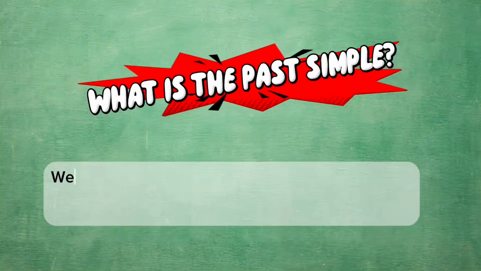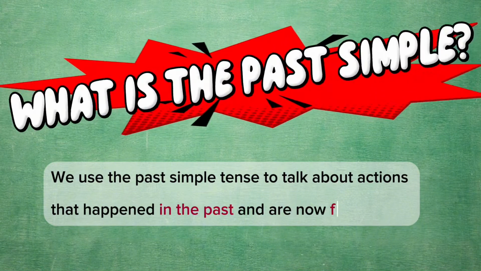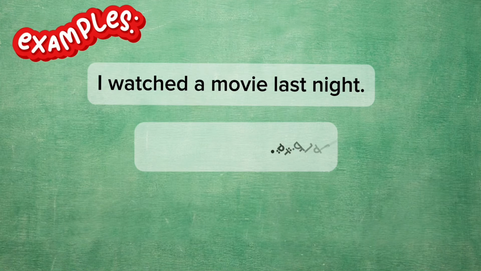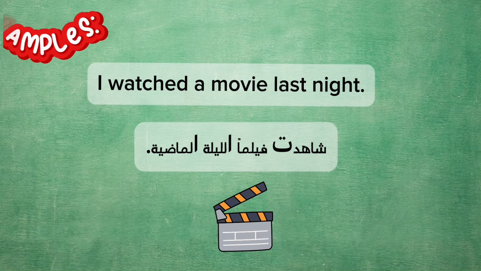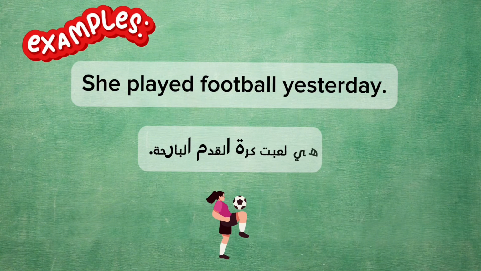What is the past simple? We use the past simple tense to talk about actions that happened in the past and are now finished. For example, I watched a movie last night. Or she played football yesterday.